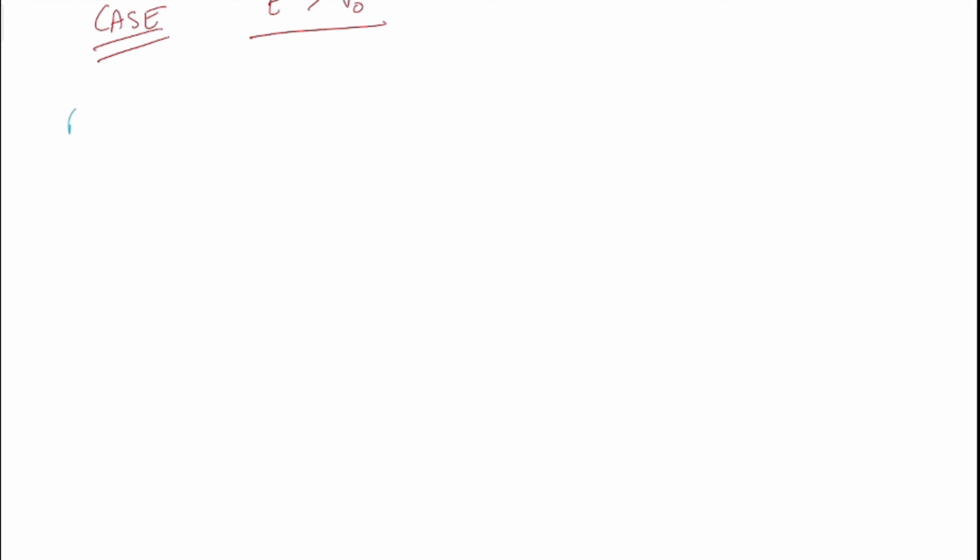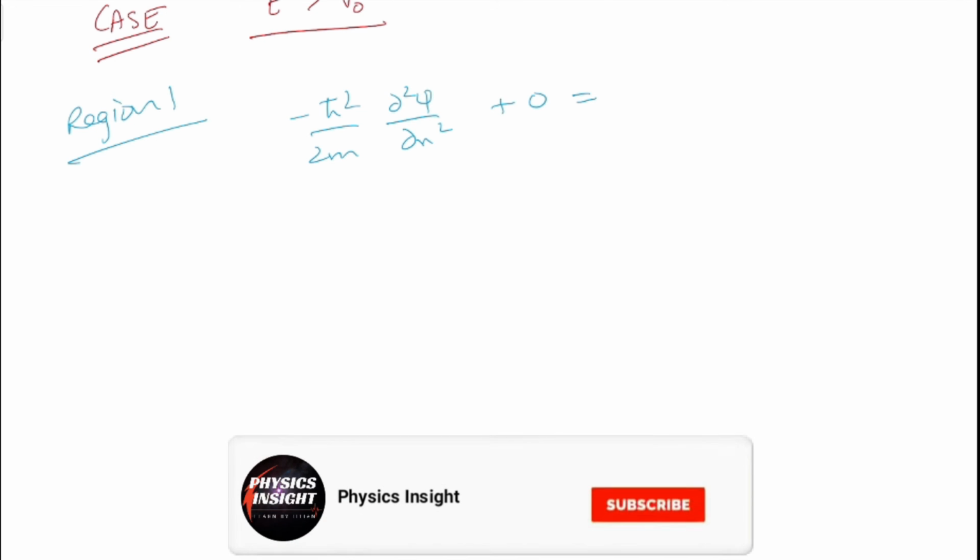So let's directly write the Schrodinger equation for region 1: minus h cut square upon 2m del square phi by del x square plus 0, because in region 1 we have 0 potential, so that's why this term is 0, equal to E phi.